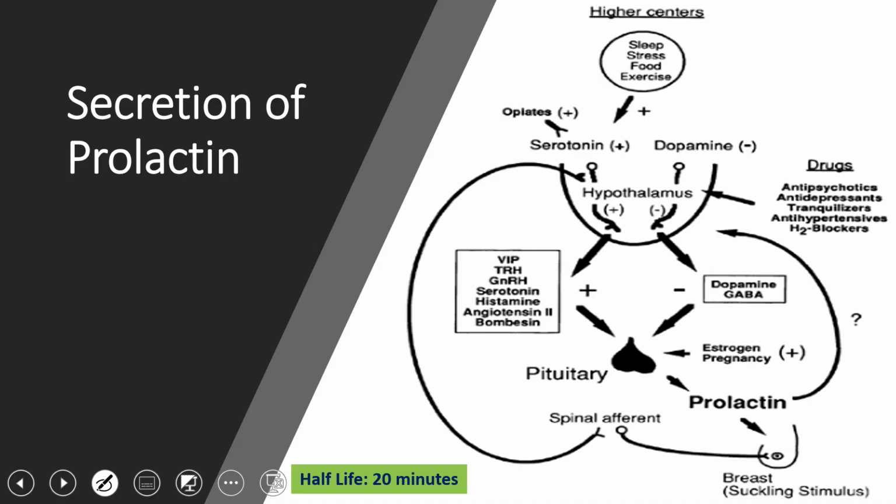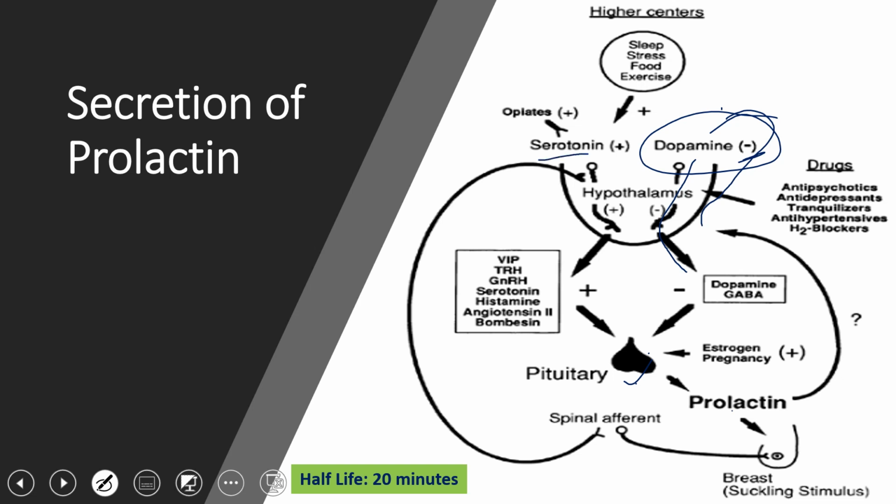If you see in these pictures, the hypothalamus regulates prolactin secretion from the pituitary in two different manners. One is dopaminergic neurons, where dopamine negatively regulates by working on the pituitary and reducing prolactin secretion. This is the negative regulation, which you can see here.